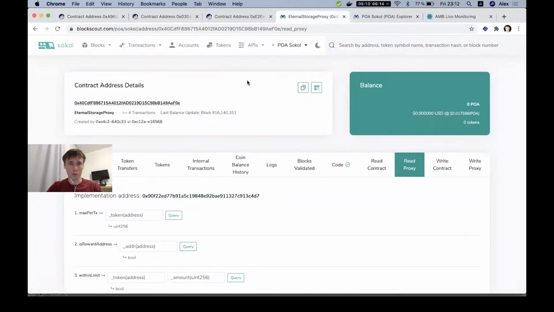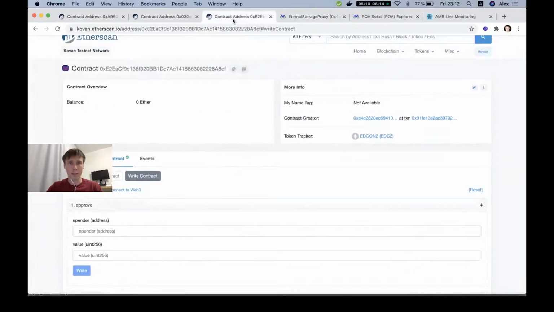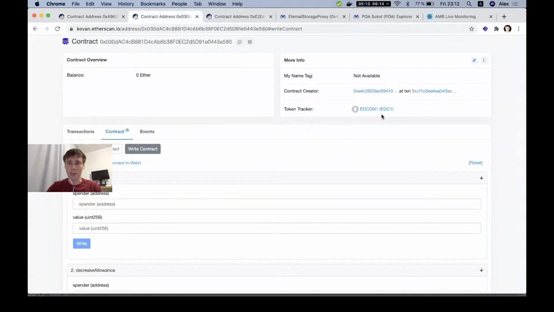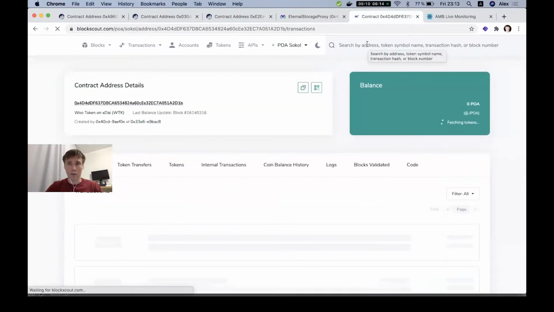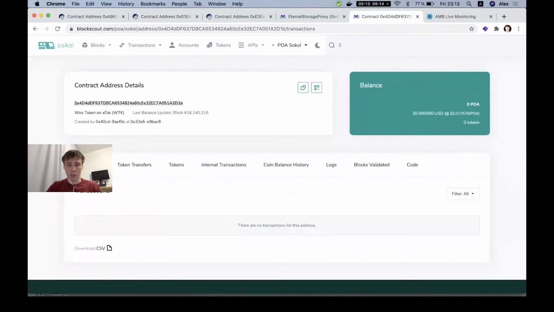I also deployed two tokens before this demo. One token is EDC1 and another is EDC2, and let's check that these tokens do not exist in the Sokol chain. We can find some token, right? But we cannot find, for example, EDC1 or EDC2.